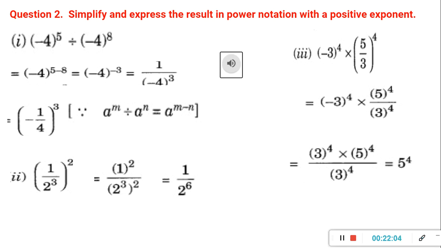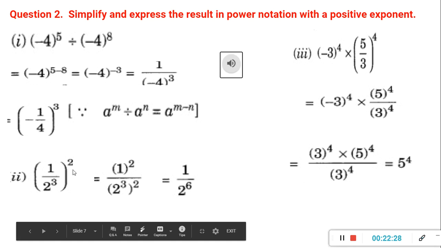So here minus 4 to the power 5 minus 8, that is equal to minus 4 to the power minus 3. Then again next law, a raised to minus m is equal to 1 upon a raised to m. So here minus 4 raised to minus 3 is equal to 1 upon minus 4 raised to 3. Otherwise we can say minus 1 upon 4 whole raised to 3.